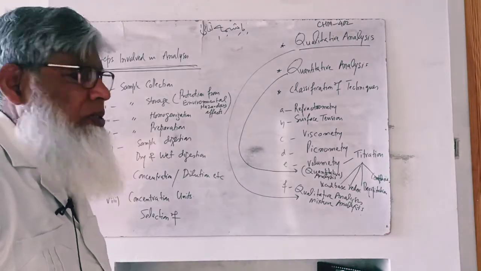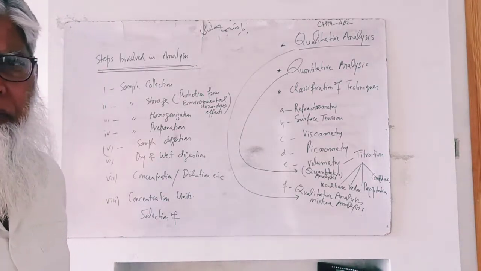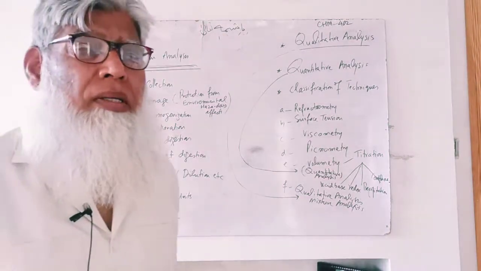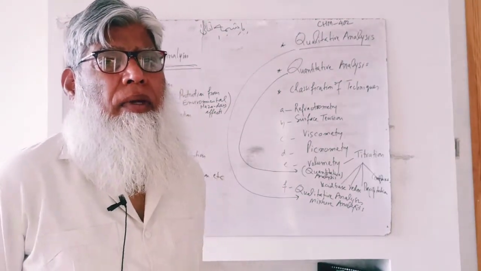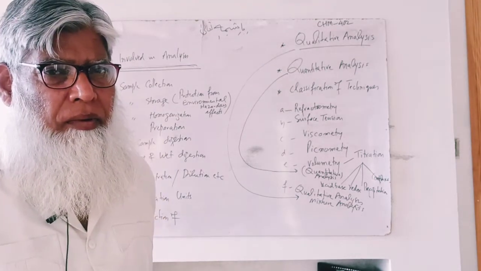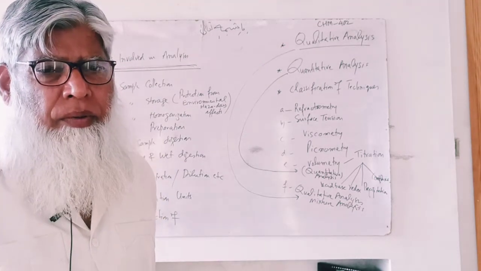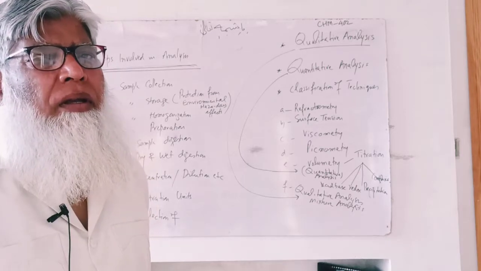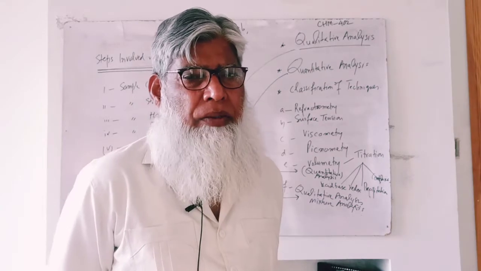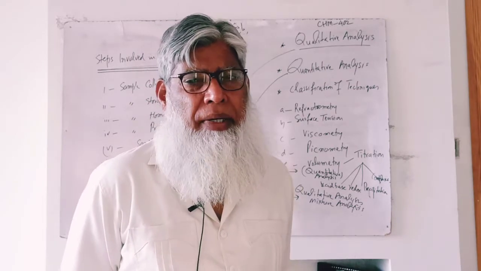Its most important and well known example is salt analysis. Salt analysis you have already done. You did salt analysis in inter, in FSC. Non-medical or medical students are well aware of salt analysis.